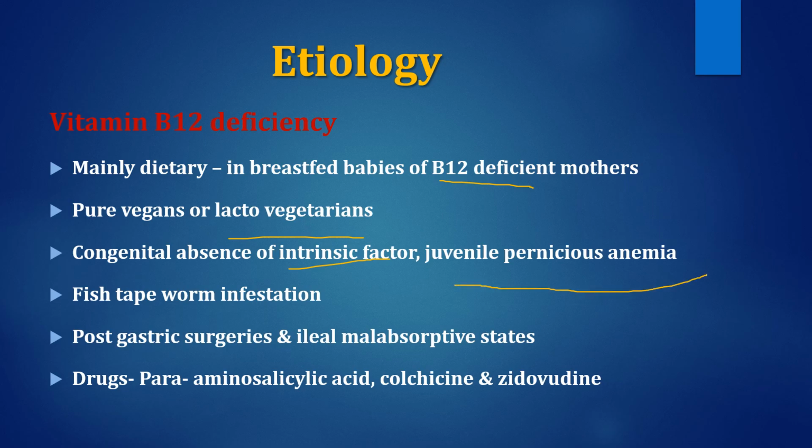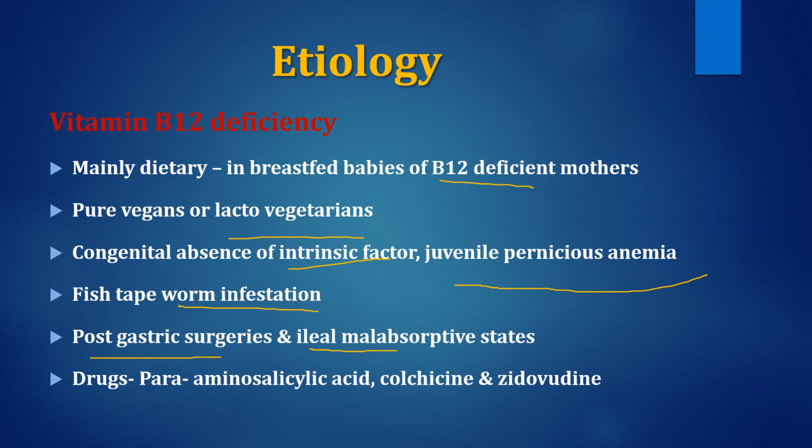We previously talked about pernicious anemia, which is caused by autoantibodies to the intrinsic factor. Then some worm infestation may also result in B12 deficiency, and surgeries or some anatomical defects which interrupt either the secretion of intrinsic factor from the stomach, that is post-gastric surgeries or gastric resection surgeries, and also defects of the ileum from where B12 is absorbed, can result in B12 deficiency.